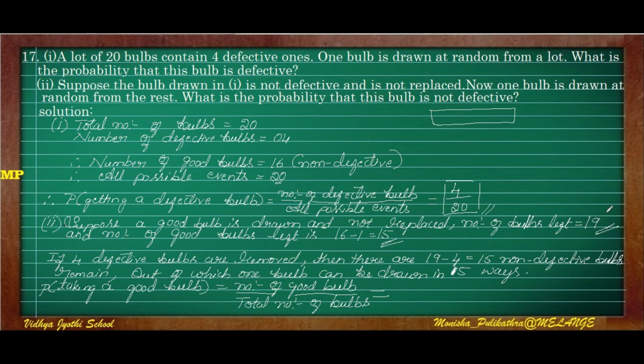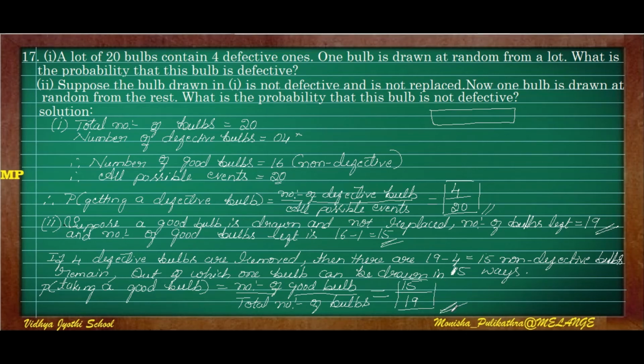So in those 19 bulbs, the 4 defective bulbs are removed, then there are 19 minus 4, 15. 15 are the non-defective. So the total bulbs are 19. Out of that, the 4 defective bulbs have been removed. So the total good bulbs are 15. Out of these 19 bulbs, one has been removed in 15 ways. So the number of good bulbs is 15, divided by the total number of bulbs, 19. So this is the second question.